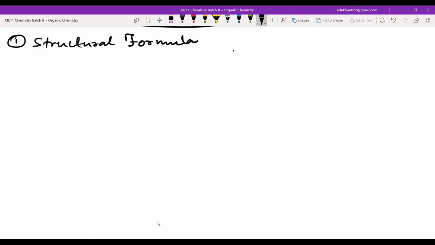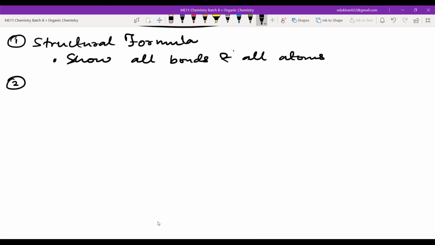Structural formula. So in structural formula, you will remember only one point. When I'm writing, please write this down and also repeat after me. Show all bonds. The only thing that you have to remember: show all bonds and all atoms. Show all bonds and all atoms. Fine. Then the next is what? Condensed formula.